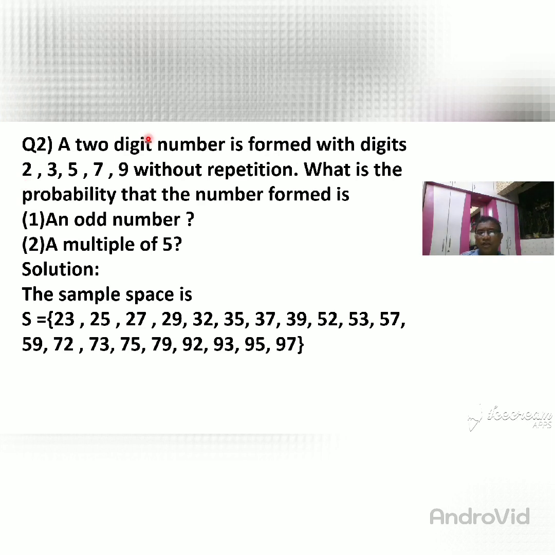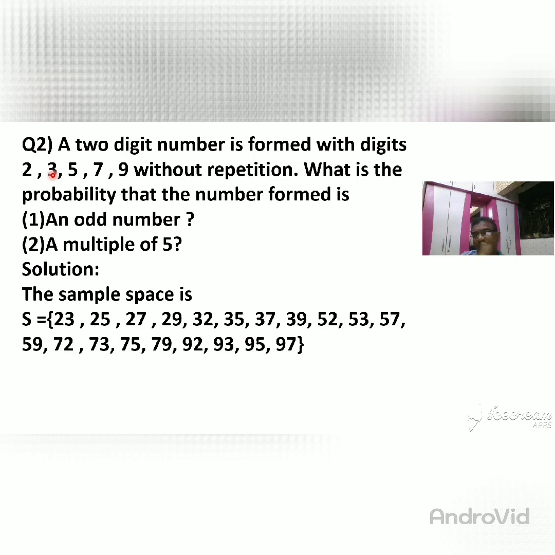Because here it is said without repetition. So I do not repeat 2 together, meaning 22. So I do not write 21 here because of without repetition. Then I will complete the first without repetition. Then here is 3. If I write 3 it is 33, but it is repetition. If I write 33 then number 3 is repeated here.